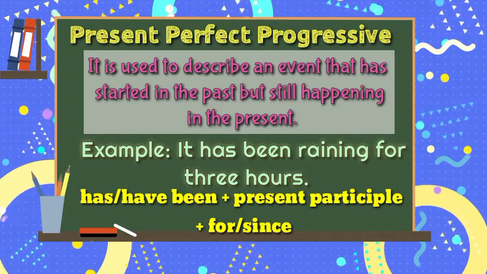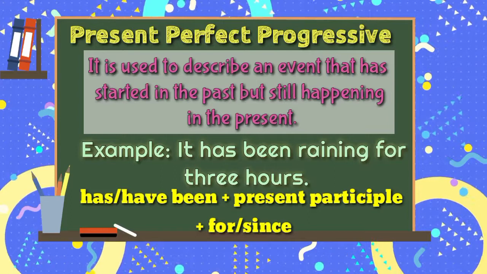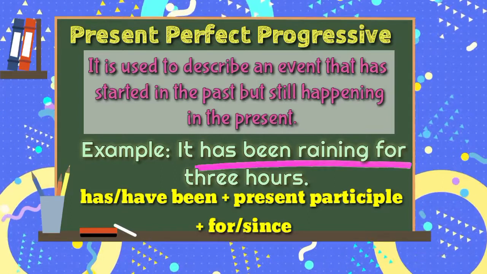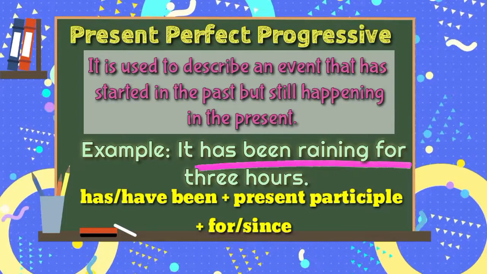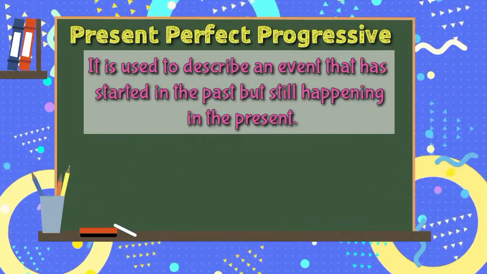In the sentence, we use has because we have a singular subject, it, plus been followed by our verb that ends with ing, raining, plus for.